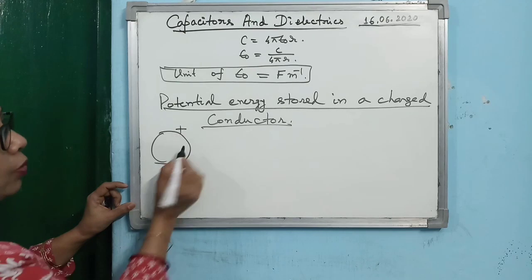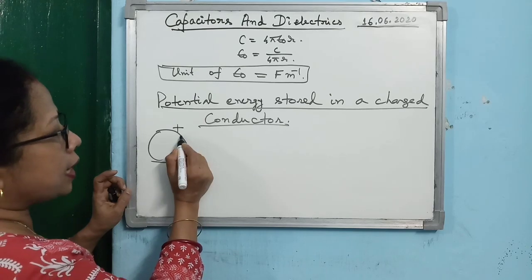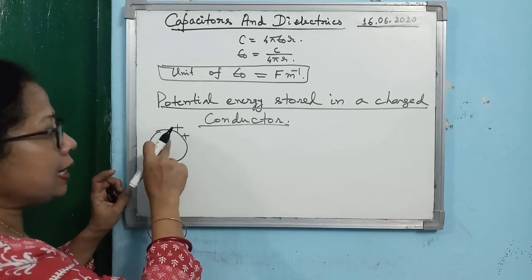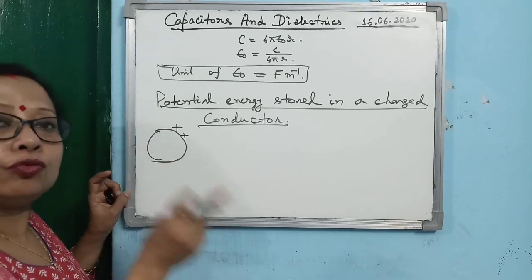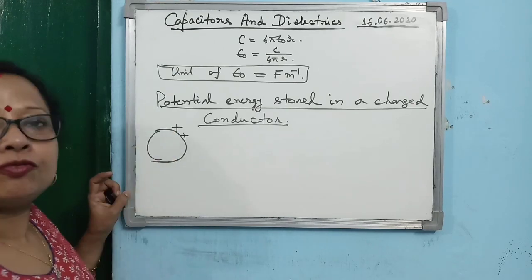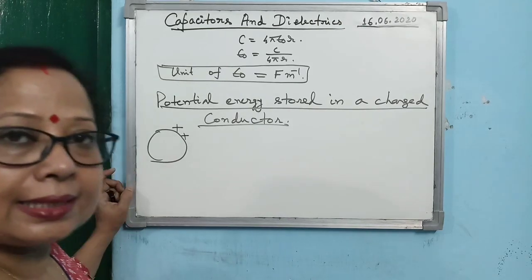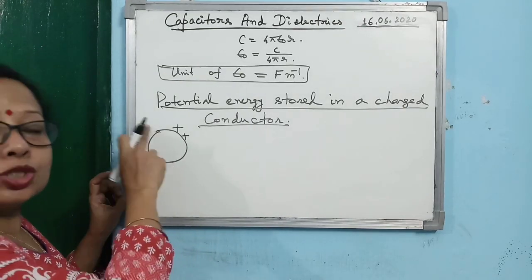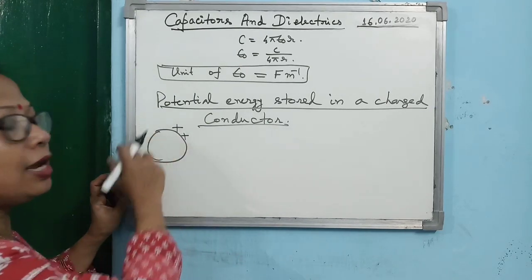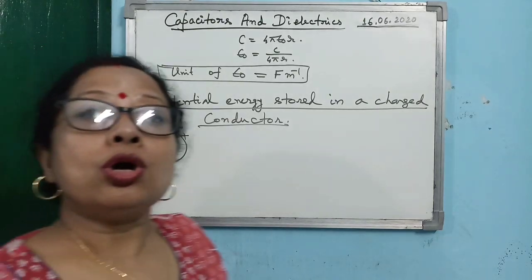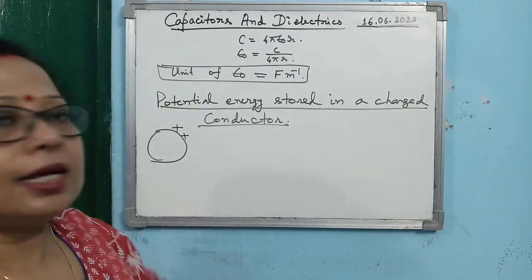So first, when you are adding the first charge, you don't have to do any work. Then in presence of the first charge, when you are bringing the second charge and keeping it here, to maintain it here you have to do work against the repulsive force of the first charge. Alright, so as here work is done by the external agency on the charged conductor, that work done will be stored as potential energy within the conductor. So we have to now find out what is the potential energy stored in a charged conductor.